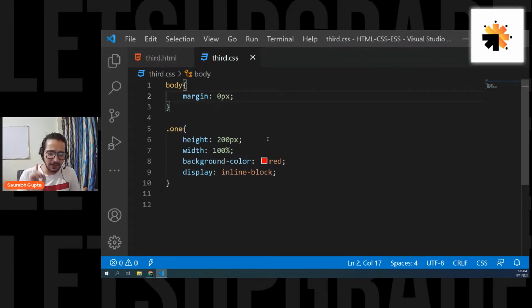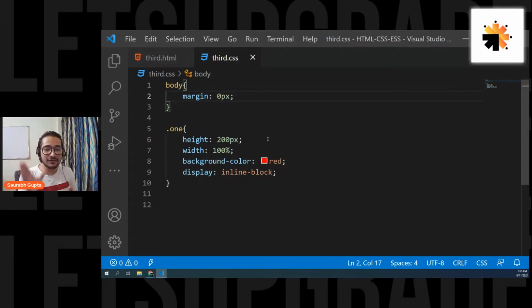Okay, now guys, one more thing. Body is not the only element to have margin. In future, you will create a lot of elements, and a lot of elements will have margins by default. But I don't want any element to have a default margin. Only when I give margin, they should get margin. Otherwise, they should never have a default margin.